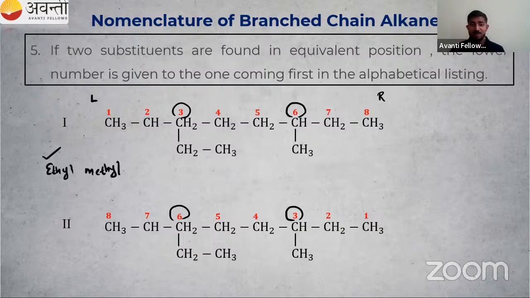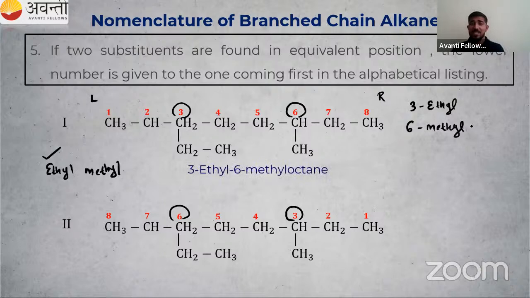Great enthusiasm. That's great. So 3-ethyl. So we have to give lower number for ethyl. So I will get 3-ethyl. Yeah, JNV Srikakulam students, great. Then sixth position, there should be a methyl group. So what is the name? Already I got the answer. So there is 3-ethyl, then 6-methyl.